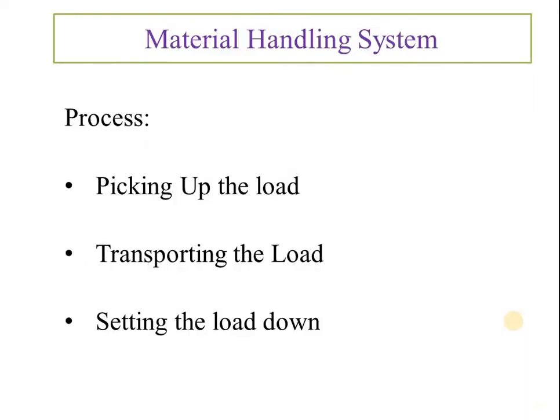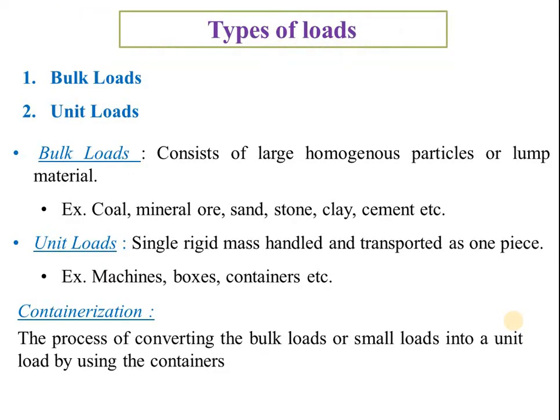Material handling system, generally in the material handling system we observe three activities. First is picking up the load, then transporting the load, and the last one setting the load to its destination. This is the whole process. Now when we are talking about the material handling system, which type of load we will handle during this, that is a very important thing. There are two types of loads we will see. One is the bulk load and second one is the unit loads.